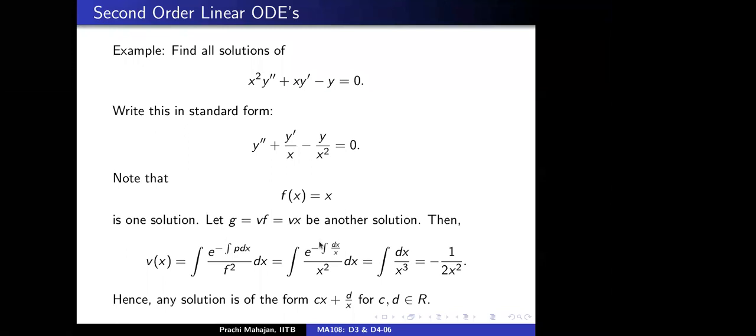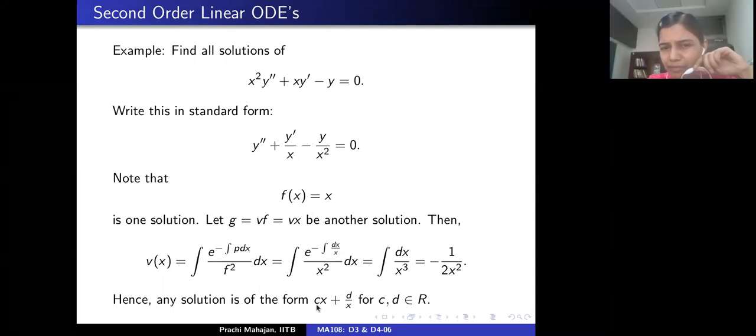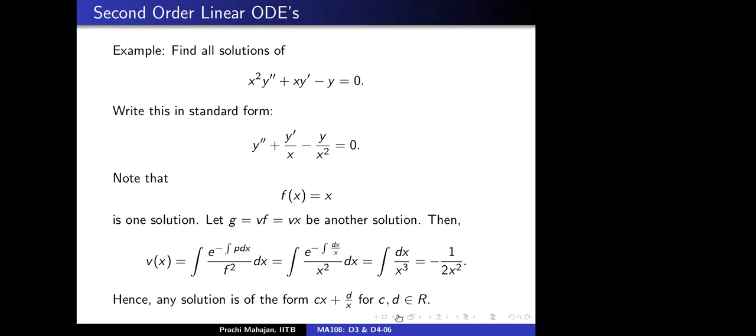Say that again. What do you mean by second v? If I do the same process, first of all we used f of x to be x, and this time we will be using f of x to be cx plus d by x. So you say that you start with f(x) equal to cx plus d by x. Yes.